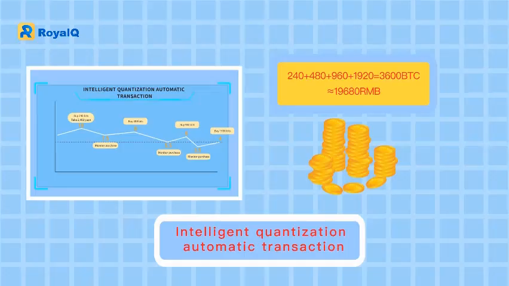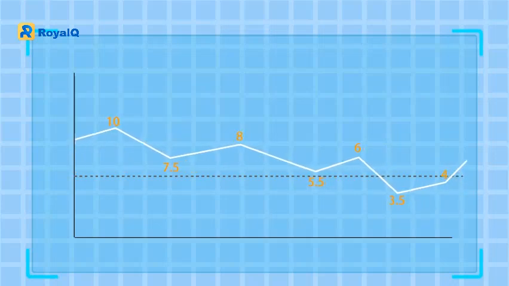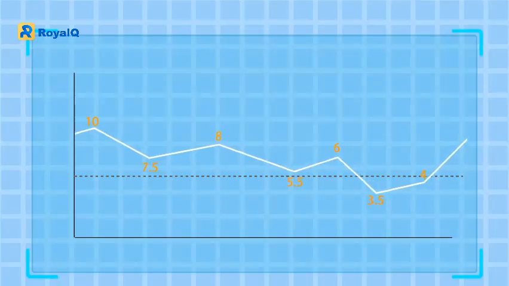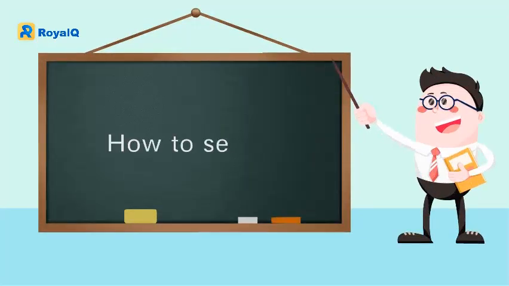Total spent 19,680 yuan. For example, the average price of Bitcoin is 5.4 yuan each. That is to say, when the price of Bitcoin rises to 5.4 yuan, automatic trading users will not make a profit or lose if they sell all of them. Manual buying users can only wait for the price to return to 10 yuan each, or sell the Bitcoin now and accept a loss of 12,000 yuan.